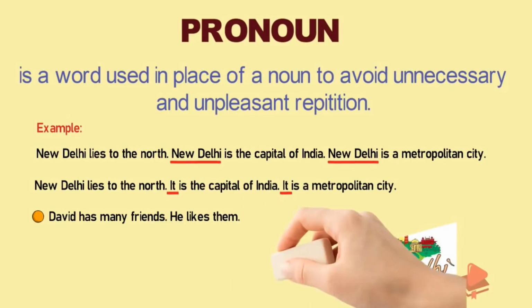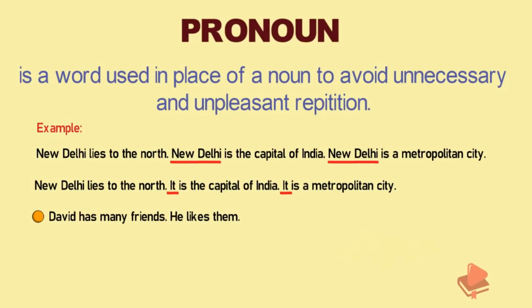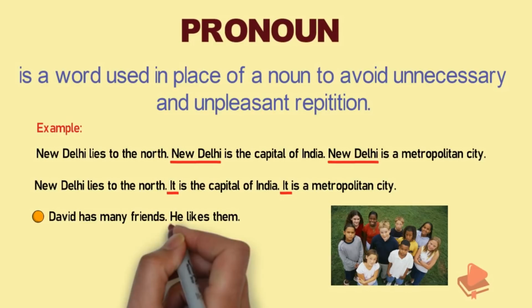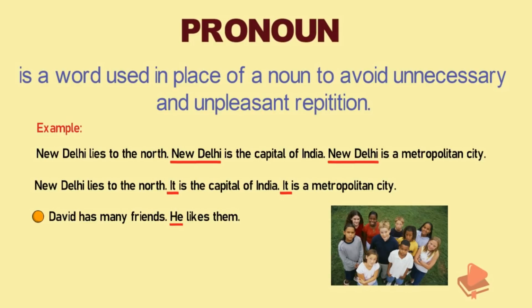So here, instead of writing David twice, we have used the word he. So he is the pronoun and them stands for friends. So instead of saying David likes friends, we use the pronouns he and them.